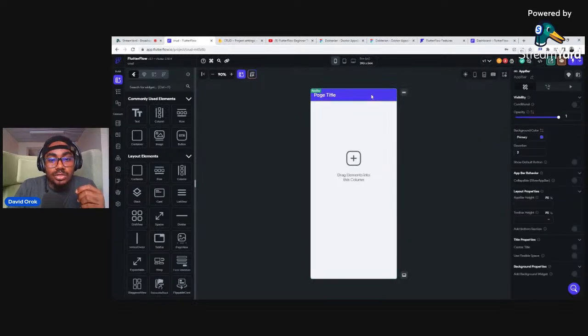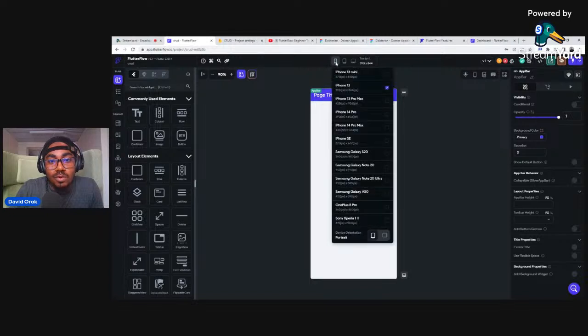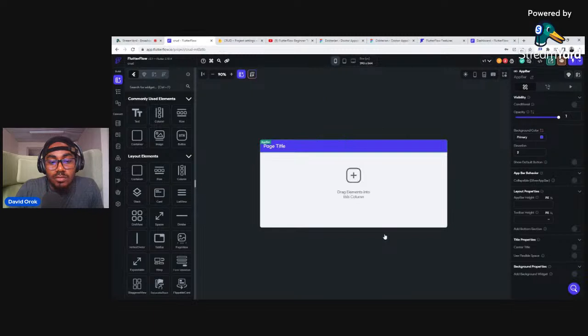Now, the next thing we need to just quickly do is talk about what we have here, right? So I'm just going to talk about what we have here. While building a mobile application, what you need to be using is this particular view. So this is for different mobile views, right? We even have the portrait version of the mobile view, right?